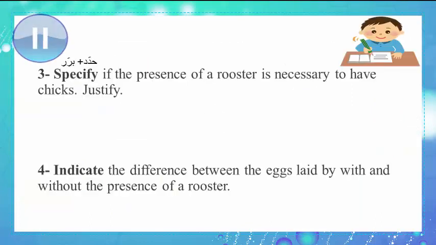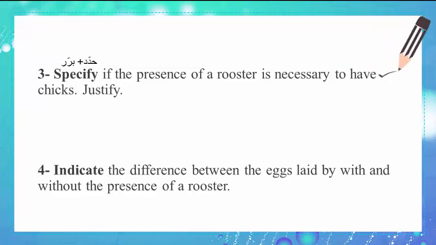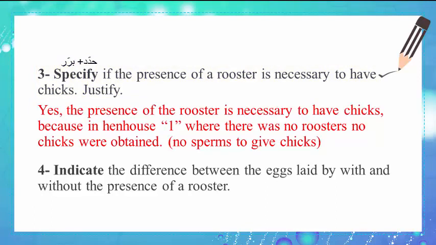Now, please pause the video again and solve numbers 3, 4, 5, 6, and 7. Let's check your answer. Number 3. Specify if the presence of a rooster is necessary to have chicks. Justify. Yes, the presence of the rooster is necessary to have chicks, because in hen house 1, where there was no roosters, no chicks were obtained.